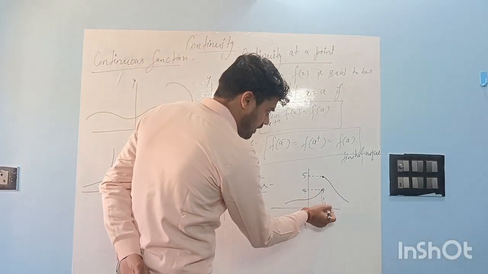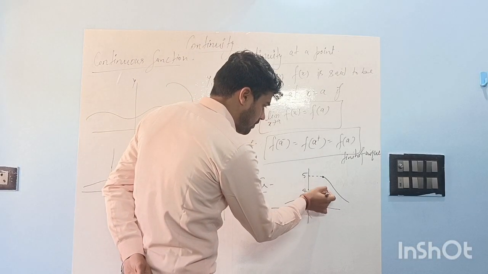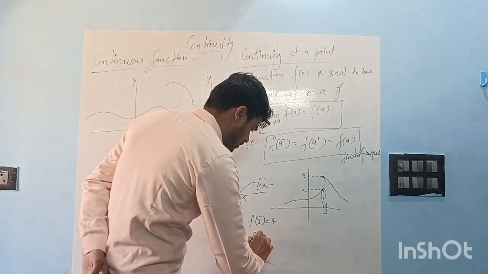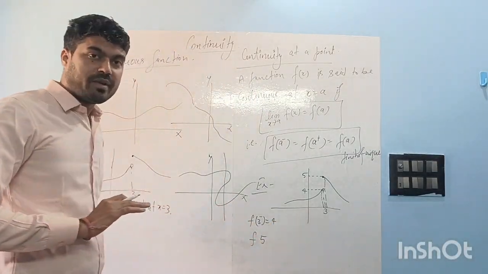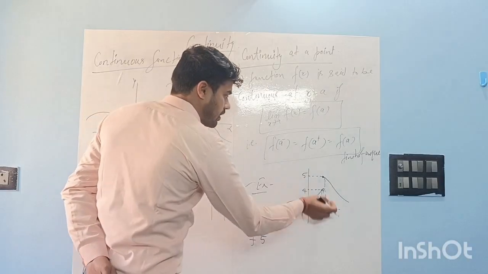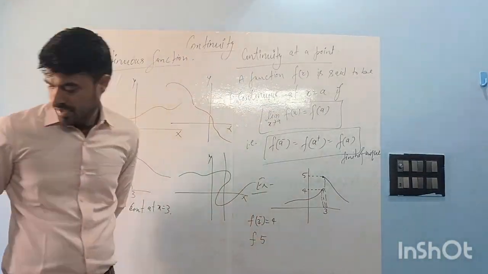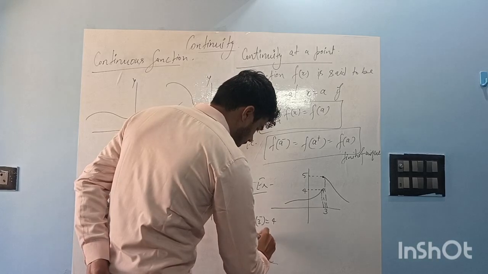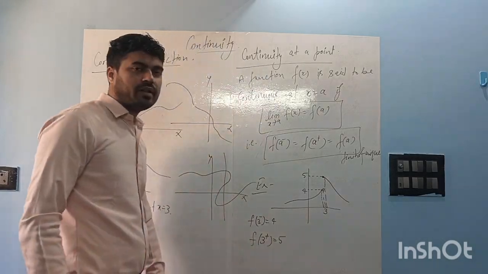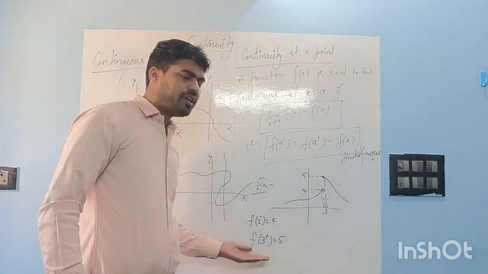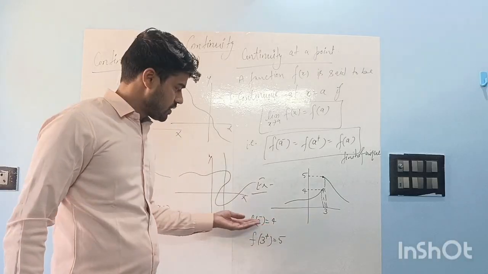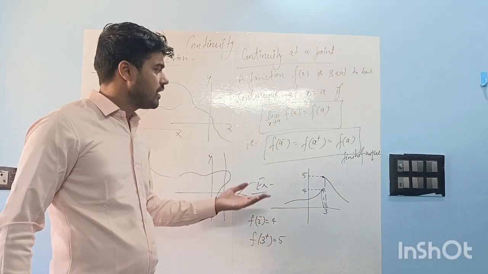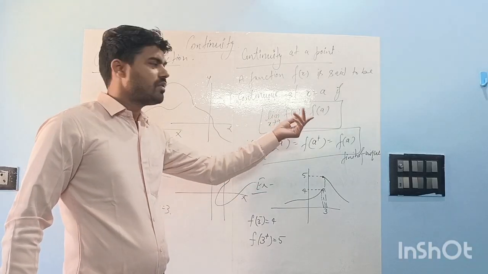What is f of 3 plus? F of 3 plus is 5, approximate value. You have all learned limits properly, right? So f of 3 plus is 5. Then we don't even need to check f of 3, because if f of 3 minus is not equal to f of 3 plus, the limit does not exist. The limit does not exist, so this part will not exist. We will not talk about this.